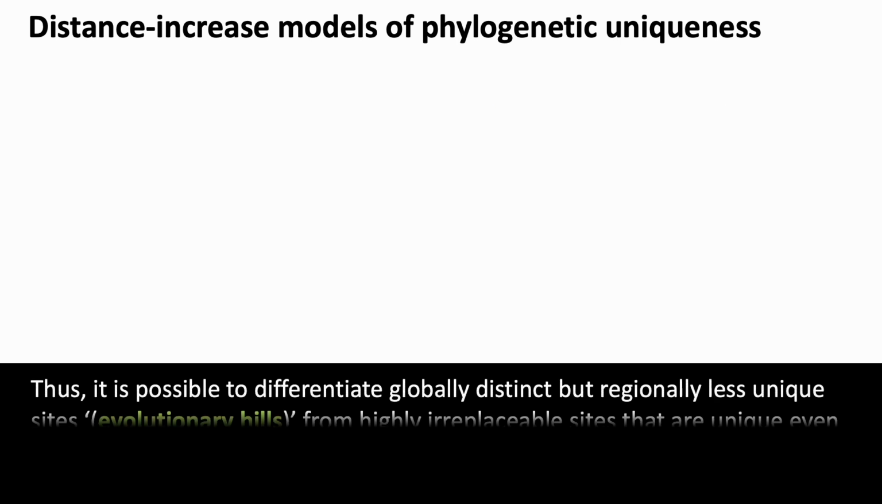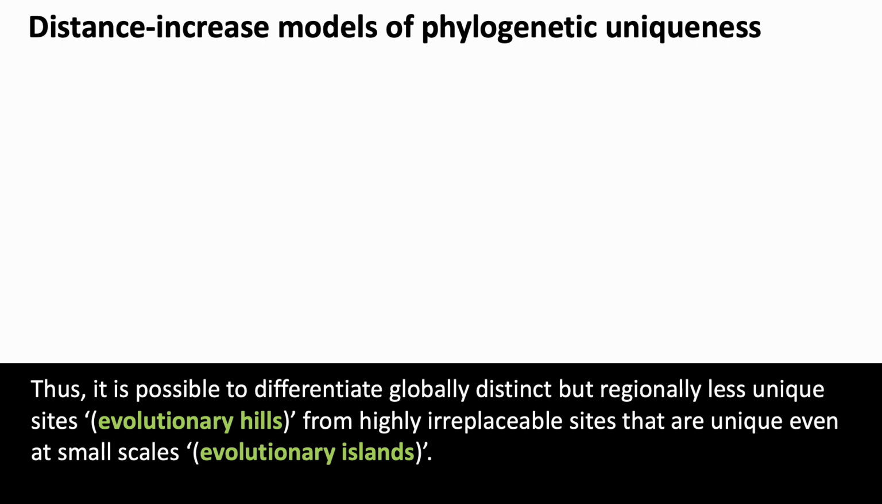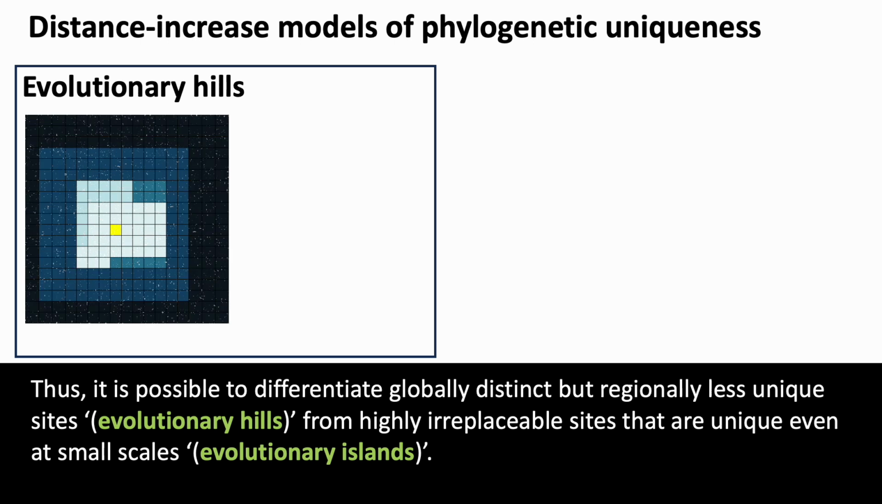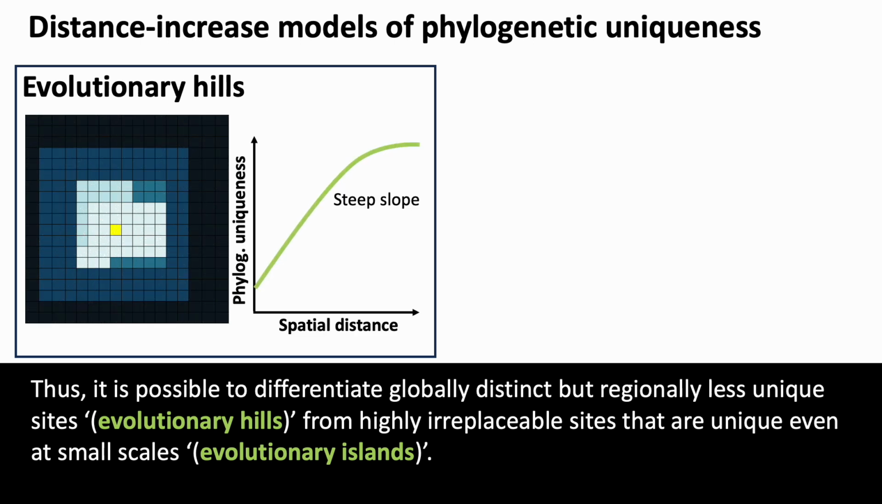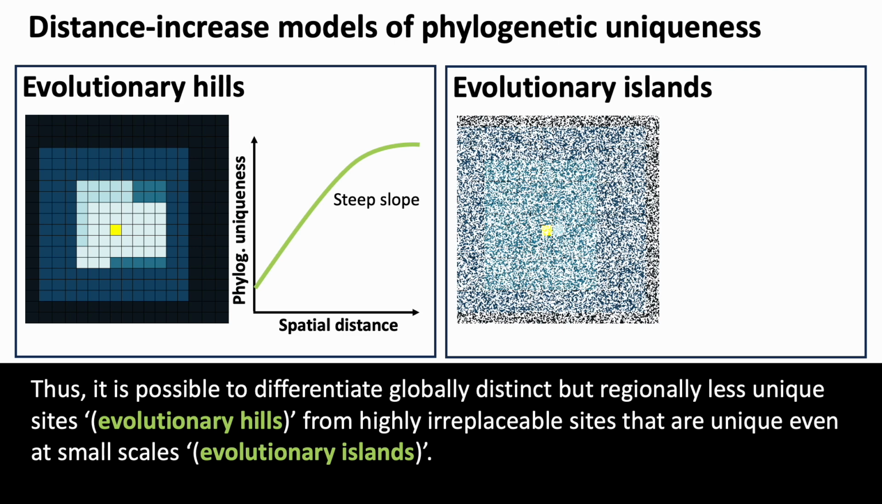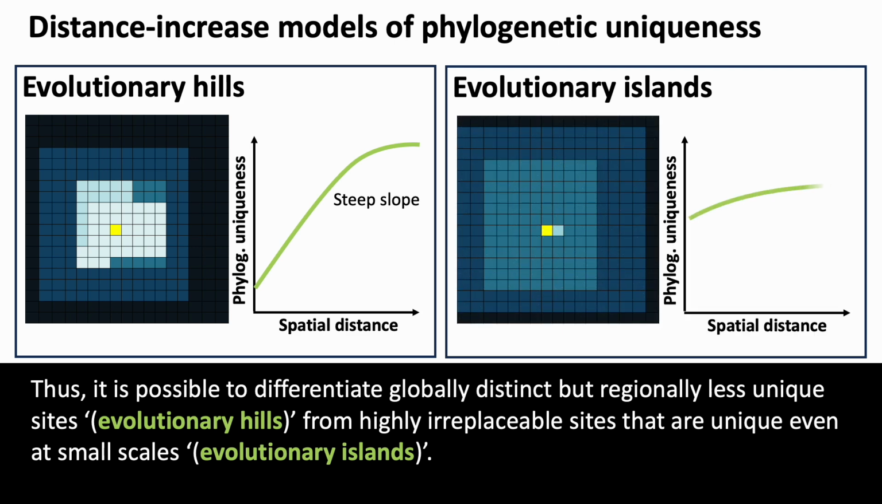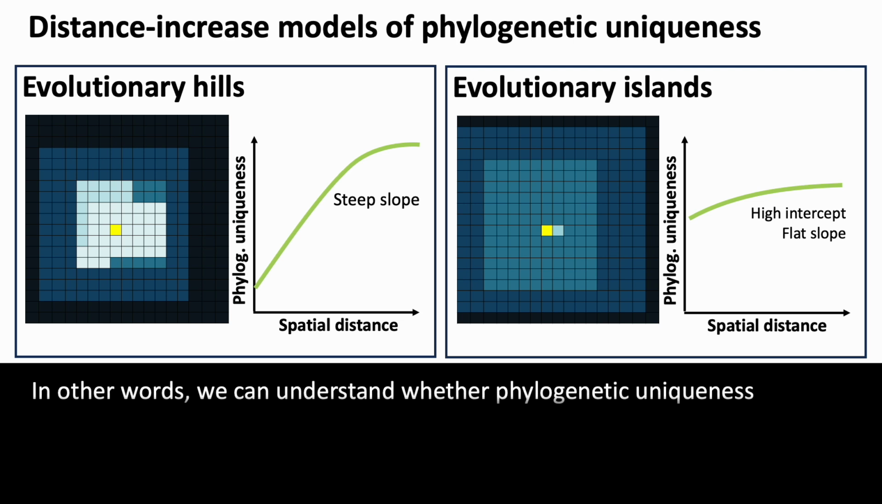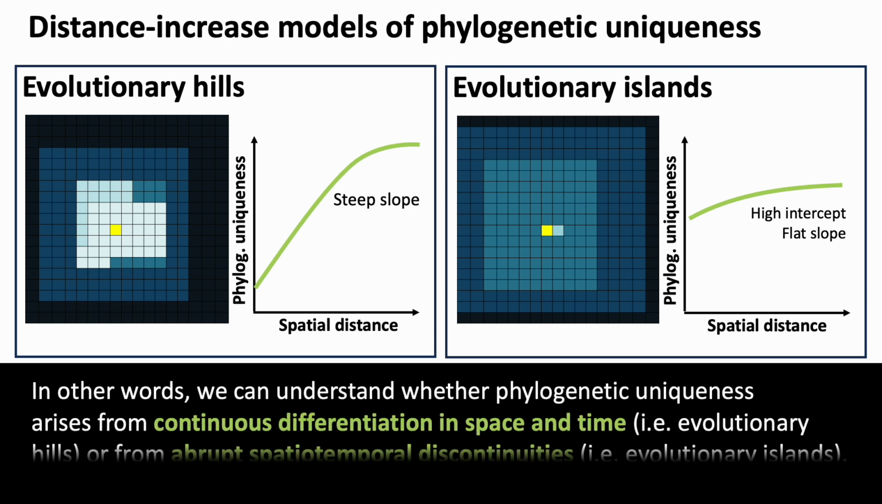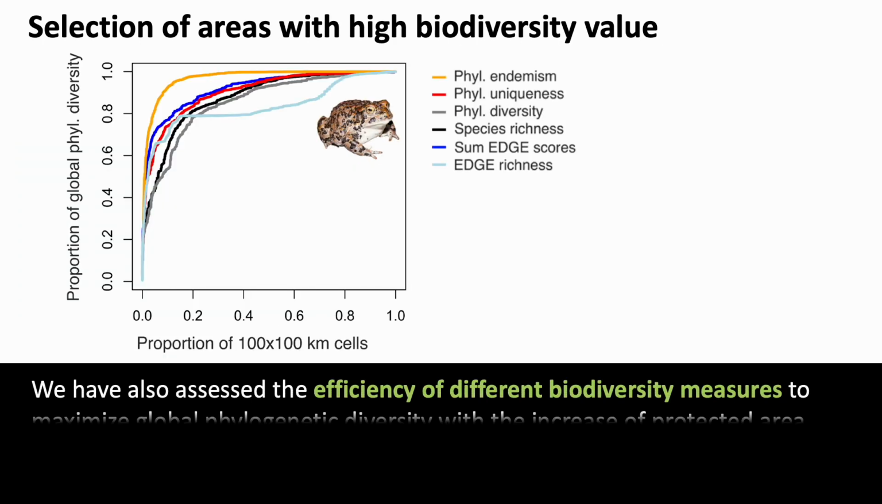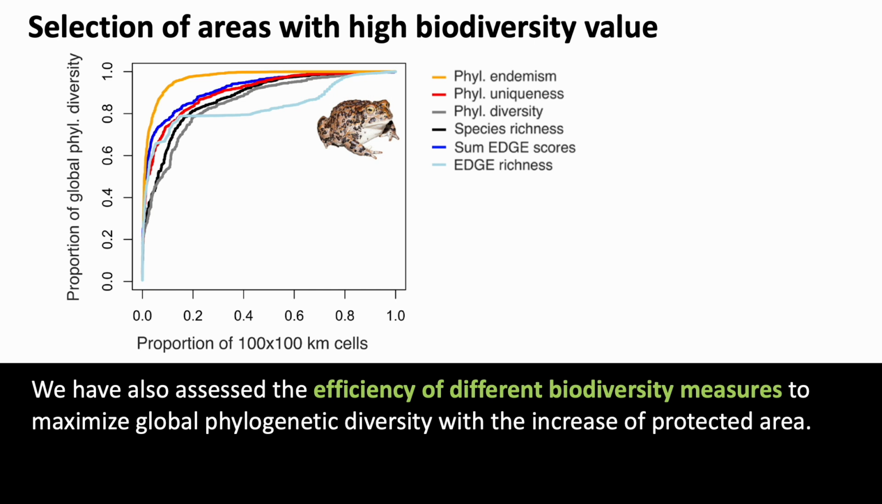Thus, it is possible to differentiate globally distinct but regionally less unique sites, evolutionary hills, from highly irreplaceable sites that are unique even at small scales, evolutionary islands. In other words, we can understand whether phylogenetic uniqueness arises from continuous diffraction of space and time or from abrupt spatio-temporal discontinuities.